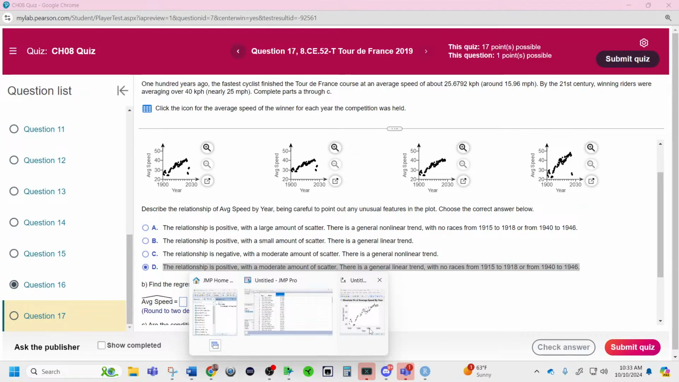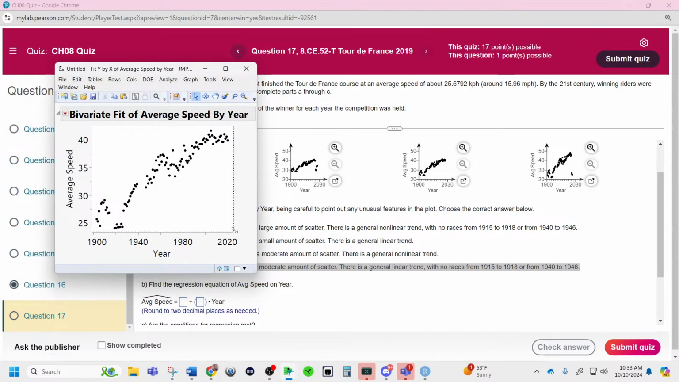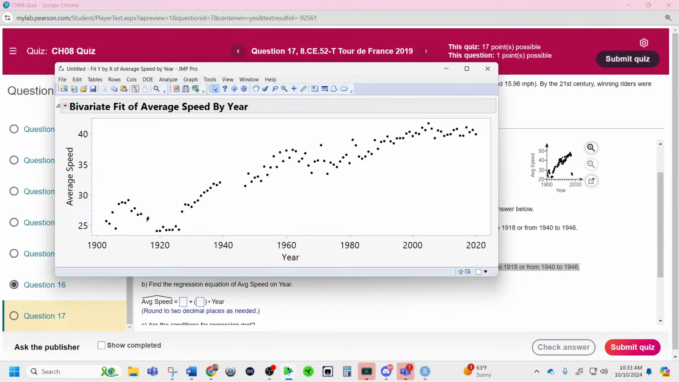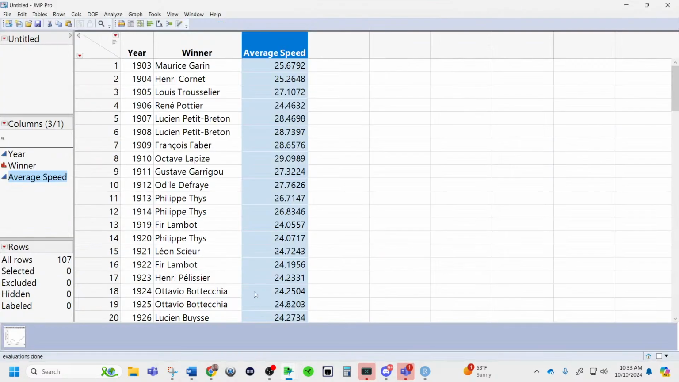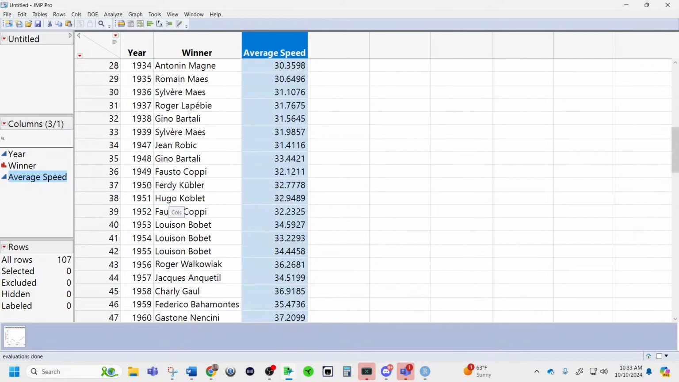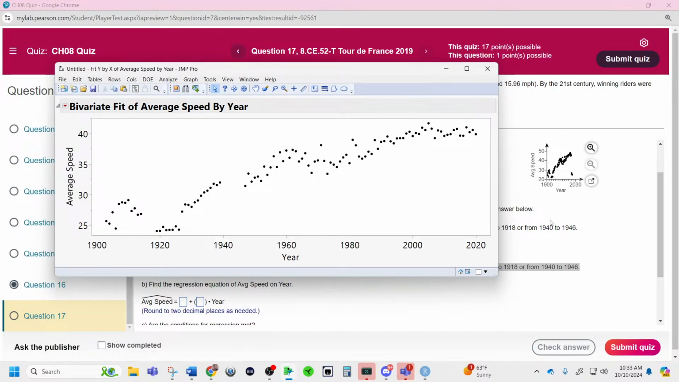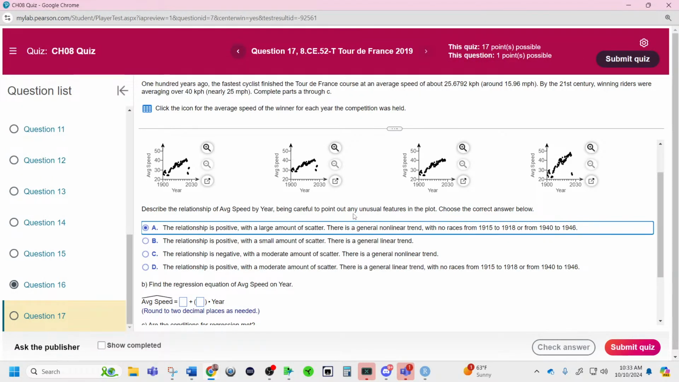Once again, if you look inside of here, we can expand it further out. And you can see a gap in here between 1915 to 1918. You can also see a gap here, and you could even go and check the original data to see the gap right there between 1915 and 1918, and the gap right in here between 1940 to 1946. So that does confirm these parts of it. We just have to figure out the next one.